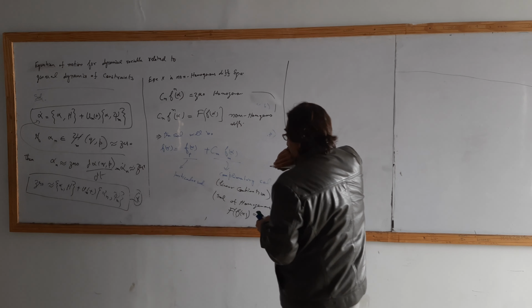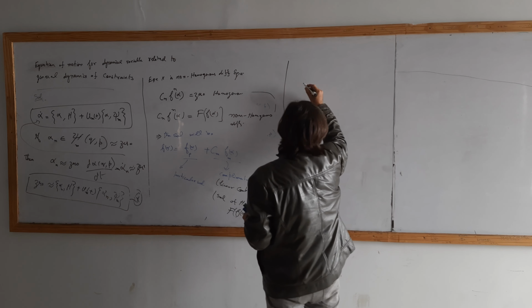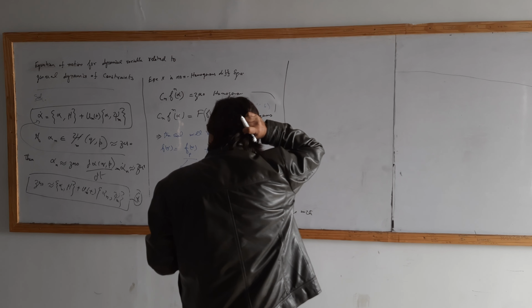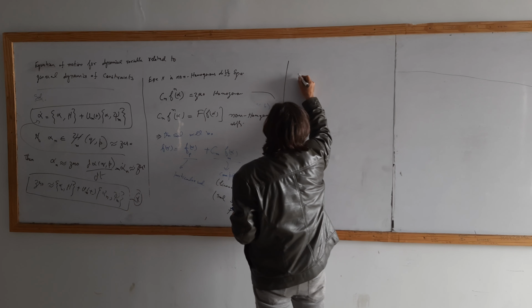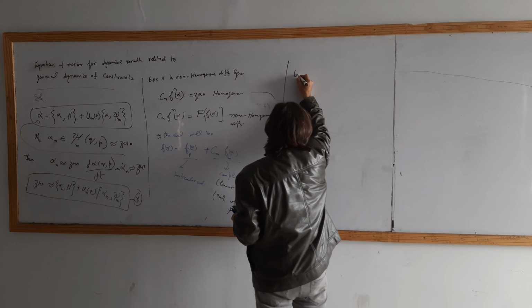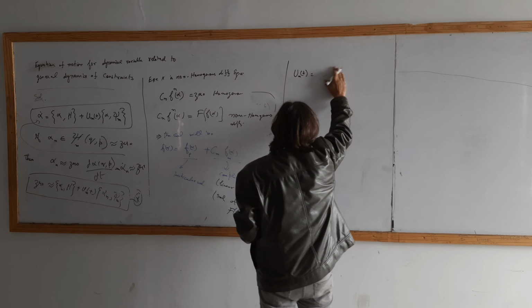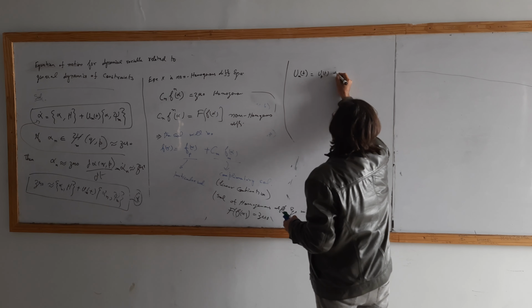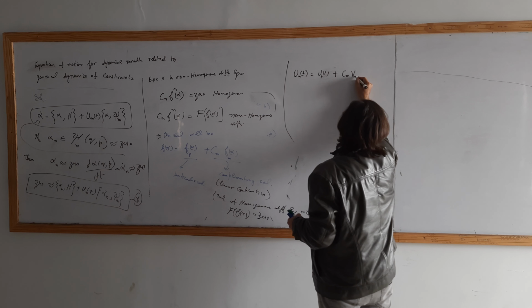So if I say that, let's suppose one is the particular solution, okay, and one is the complementary.